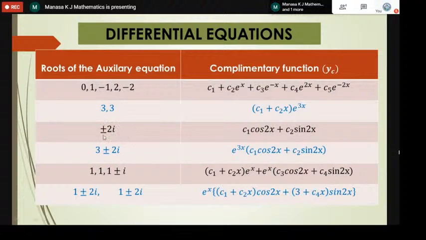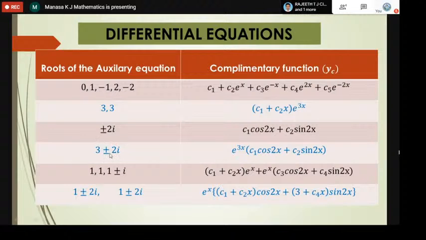Next one is the imaginary root. If the roots are imaginary, you can see here the real part is absent, which you can take as 0. It is 0 plus or minus 2i. The real part is 0 and the imaginary part is 2. Let me tell you this first. If it is a complex number, it is of the form a plus ib, or you can call it x plus iy. x is the real part and y is the imaginary part. So 3 is the real part here and 2 is the imaginary part.